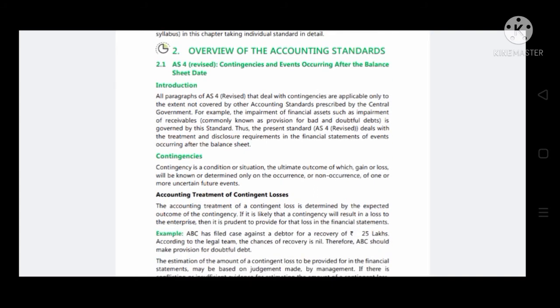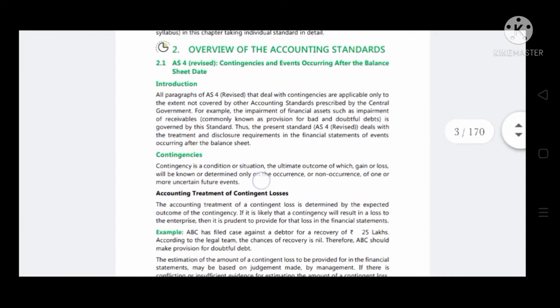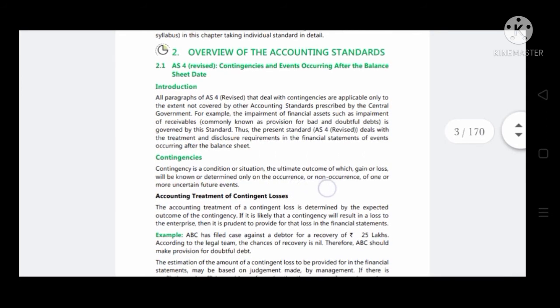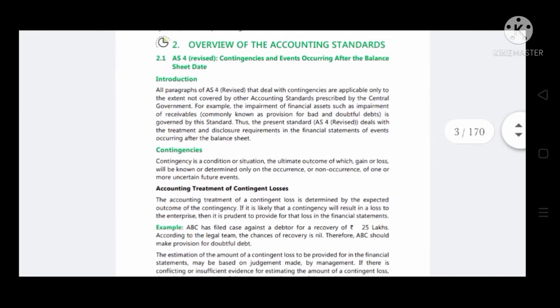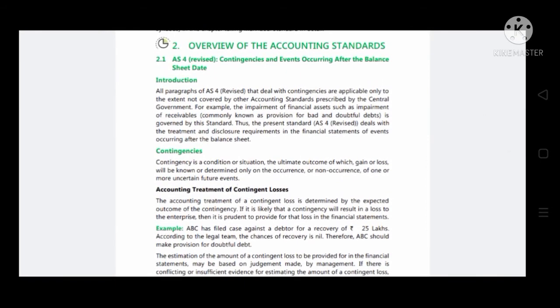What are contingencies? A contingency is a condition or situation, the ultimate outcome of which, whether it is gain or loss, will be known or determined only on the occurrence or non-occurrence of one or more uncertain future events. That is, a contingency is nothing but a condition or situation. It will be known or determined only based on whether it occurs or does not occur. It is based on uncertain future events.